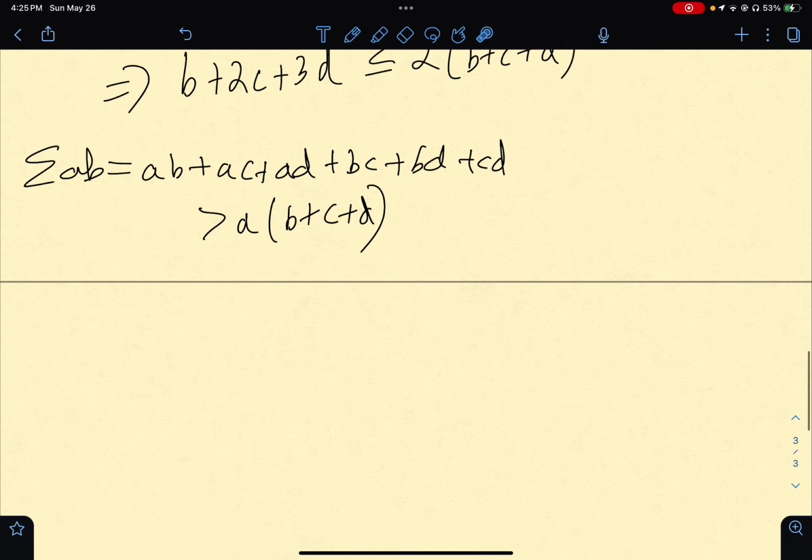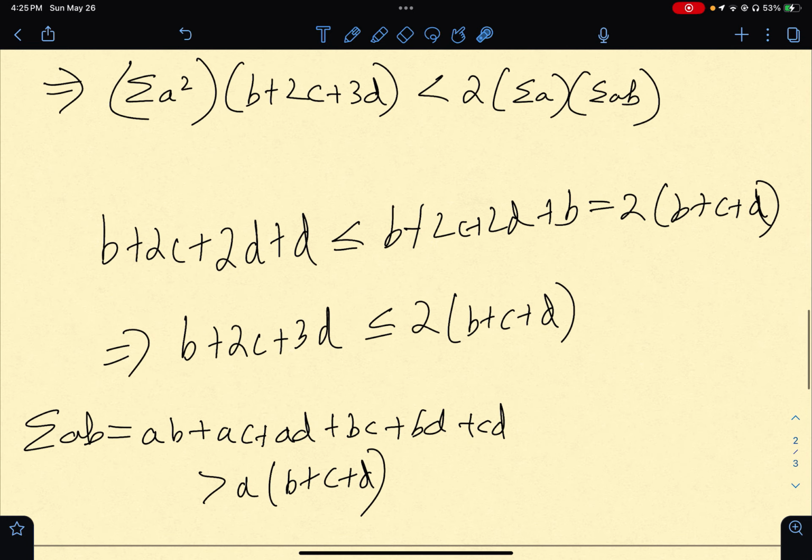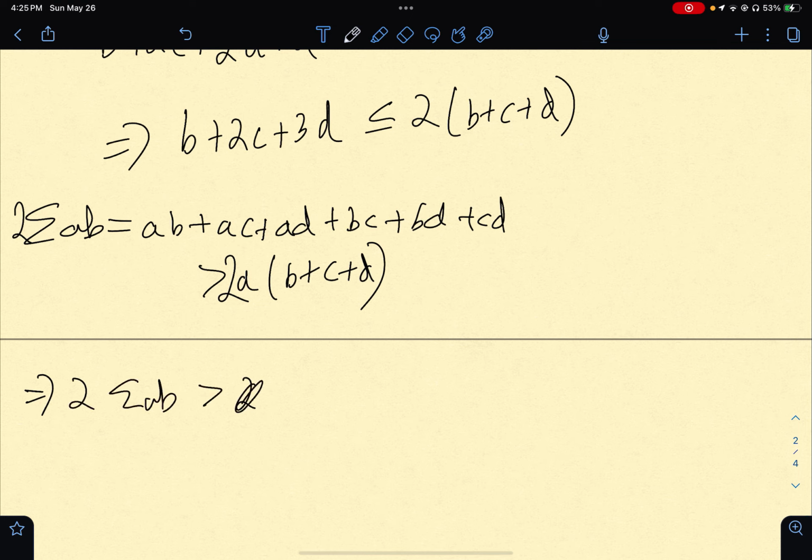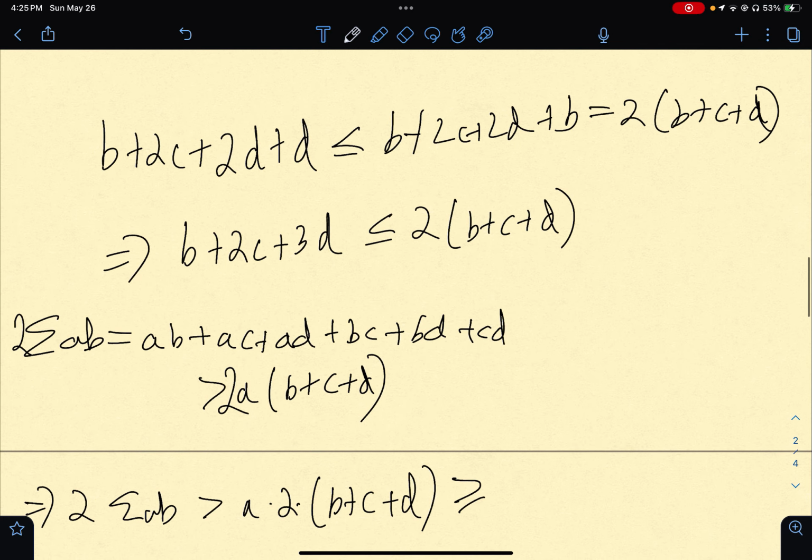Now what this showed was that if I multiply 2 on both sides of this thing, and this is strictly greater than or equal to, because we have shown it here, I'll use this here.